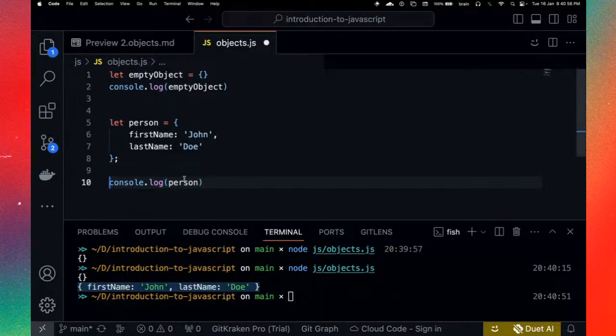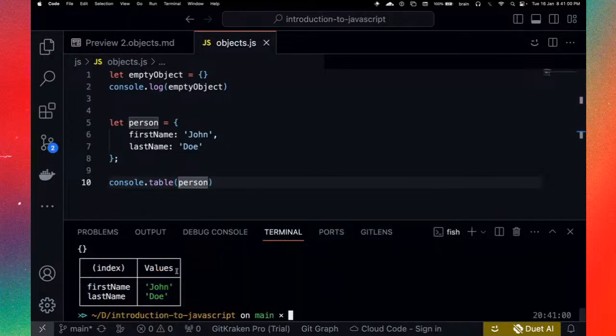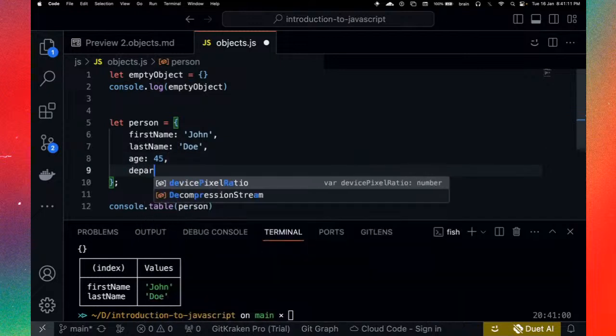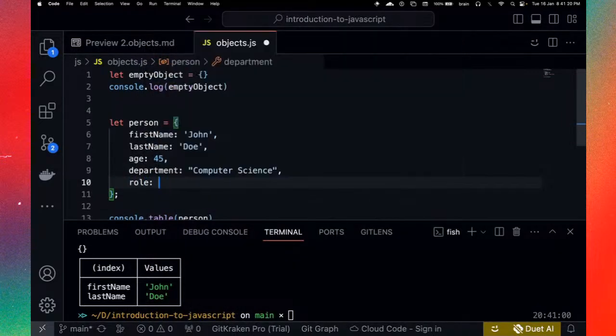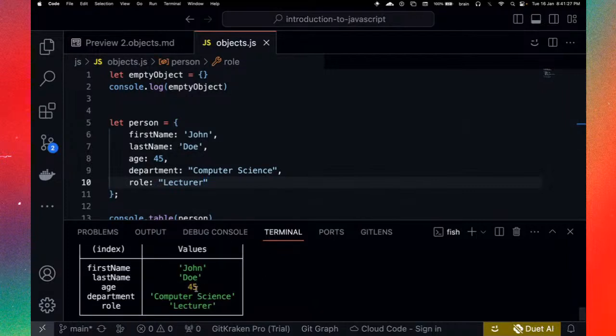One cool thing you can use to visualize objects very well is console.table. Console.table basically presents this as a table, right? So it makes it easy for you to visualize what you have. If we have age as 35 or 45, department, for example, maybe computer science, and maybe we have role as a lecturer. Okay, so let's save that. So if you run this, you see you have those details on that table.